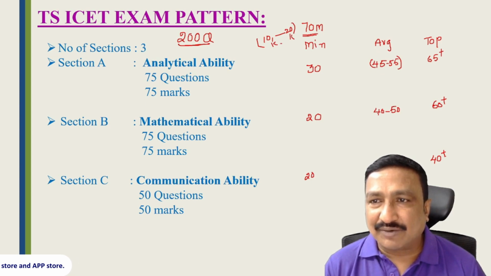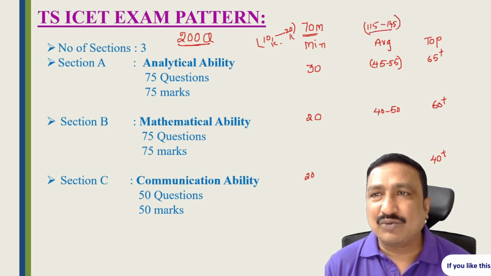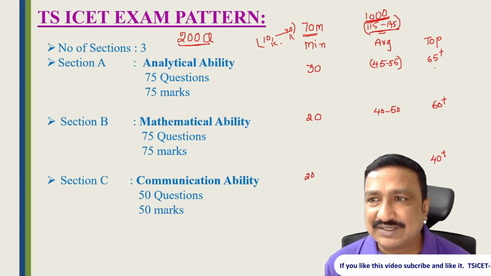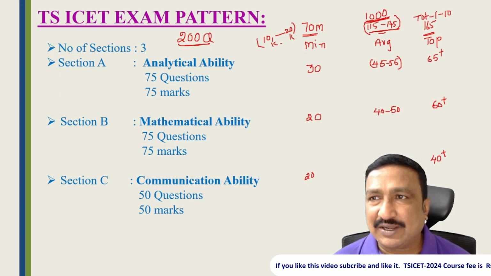Coming to the average score, how many marks can an average student get? Here it is 70 plus 40 to 50 plus 30 to 40, so around 115 to 145. An average student can score 115 to 145. If you get 115 to 145, your rank will be below 1000. And top students can score around 165. If you score 165, you will be in the top 10, so ranks 1 to 10 will come.